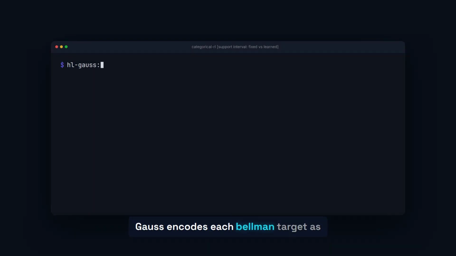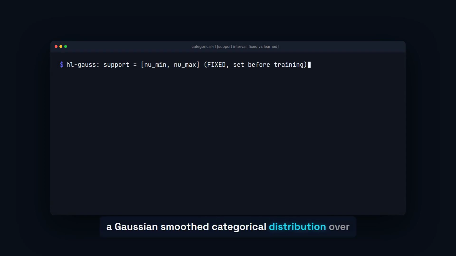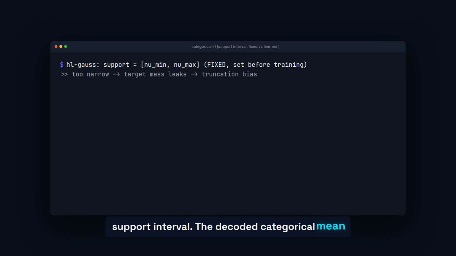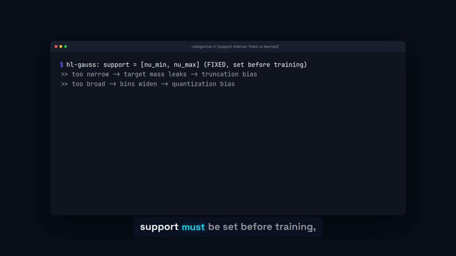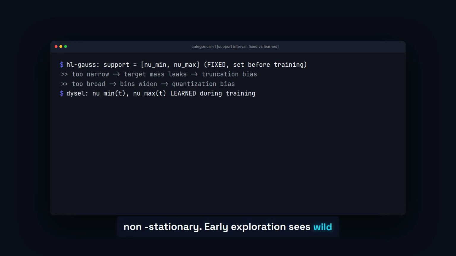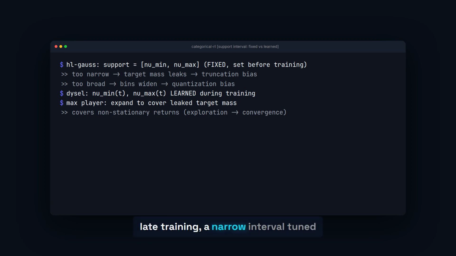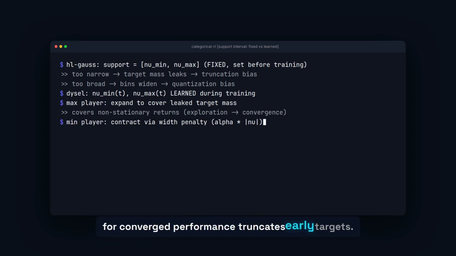HL Gauss encodes each Bellman target as a Gaussian smoothed categorical distribution over k fixed bins, spanning a predefined support interval. The decoded categorical mean estimates the Q value. But the support must be set before training, and the true return range is non-stationary. Early exploration sees wild returns, a converged policy sees narrow returns. A fixed interval that covers early exploration is too wide for late training. A narrow interval tuned for converged performance truncates early targets.